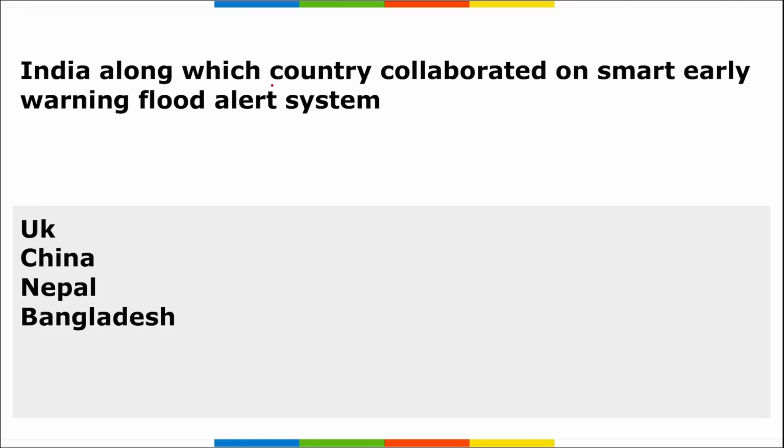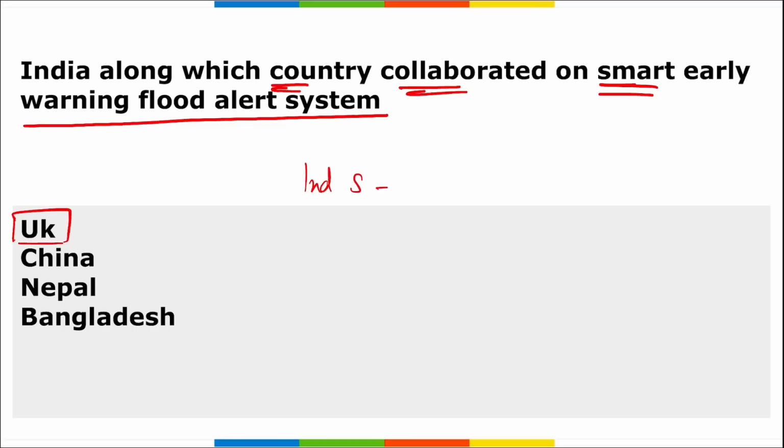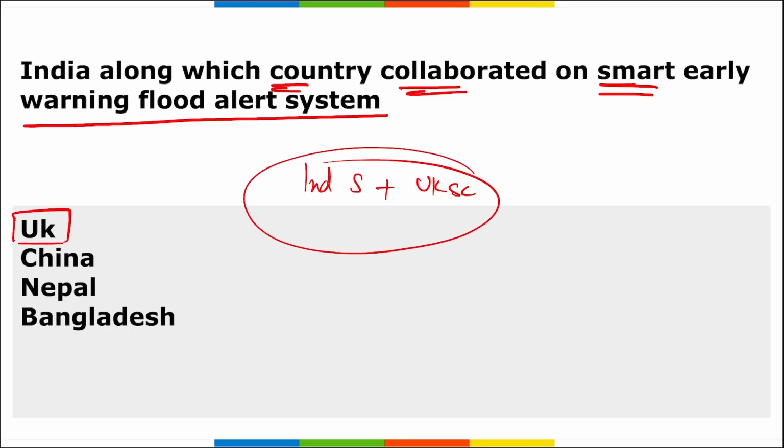Moving on, India, along with which country, has collaborated on a smart early warning flood alert system? India has collaborated with the UK. In other words, the question can be asked that scientists of these two countries, India and the UK, came together and collaborated on a smart early warning flood alert system. It is important to remember that recently it was launched to help reduce the destructive effects of flooding on people and property.